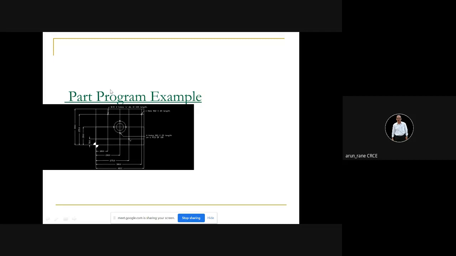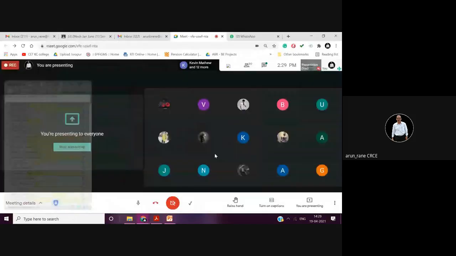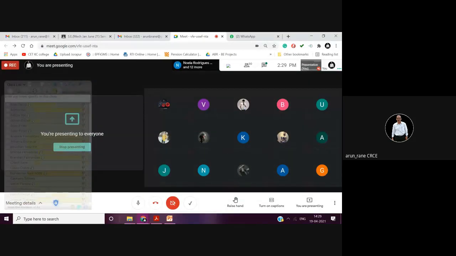Seven. Total seven holes are there, and this is a rectangular plate of size 300 by 400. In that you have to drill four holes, and there is also one counter bore here in the center. In the center also there is a hole. What about the turning sketch? Anybody has drawn the turning sketch? I hope that you understood, and that is easy.